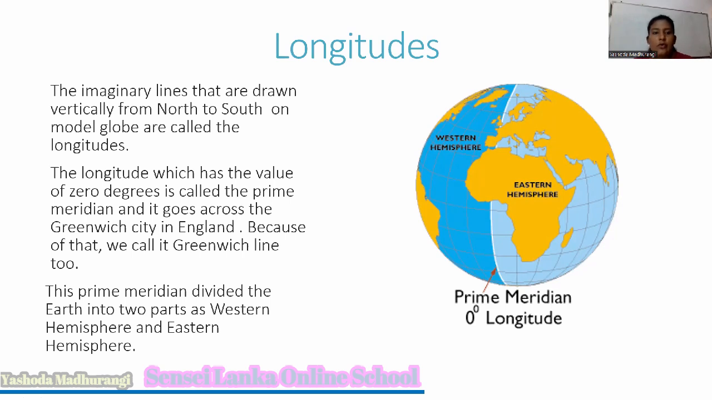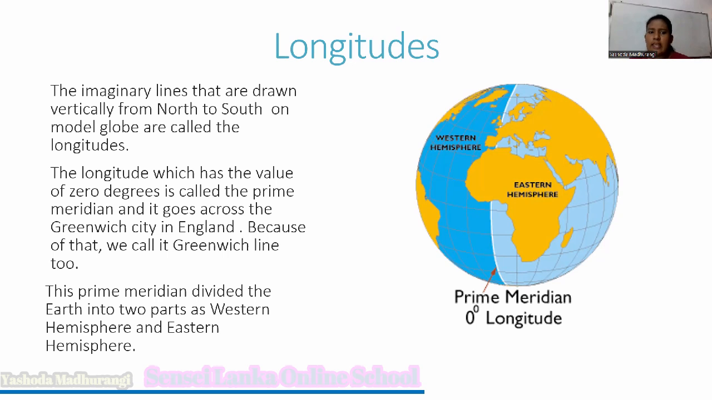The longitude which has the value of 0 degrees is called the prime meridian, and it goes across Greenwich city in England. Because of that, we call it the Greenwich line. So, my dear students, now do you understand? These longitudes are drawn opposite to the latitudes. Longitudes are drawn from north to south.